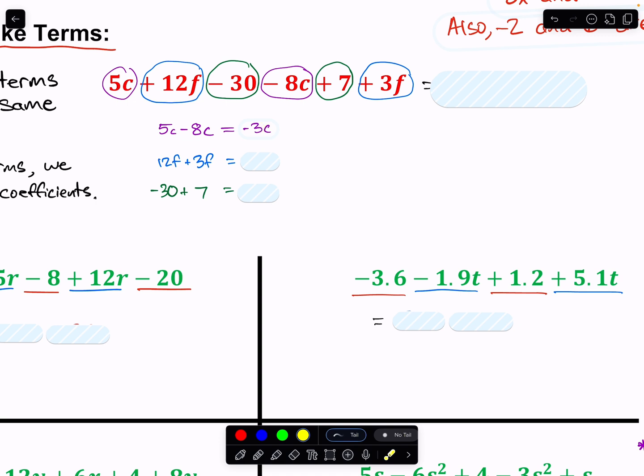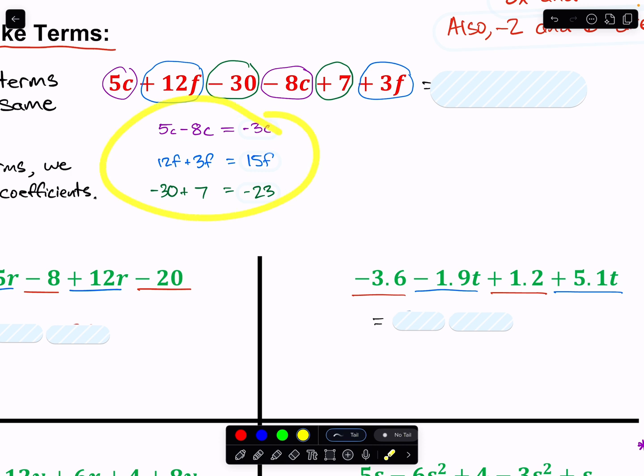And this is why it's so important that that minus sign stays with the term, because if you accidentally think that's just 8c and you put a plus, you'll get the wrong answer. 5 plus 8, what is that, 13? That's not the same as negative 3c, right? And same thing here. So we have two terms with the exact same variable f, 12f plus 3f, that's 15f. And then we have two terms that are constant, they have no variable, so we can combine them. Negative 30 plus 7 is negative 23.